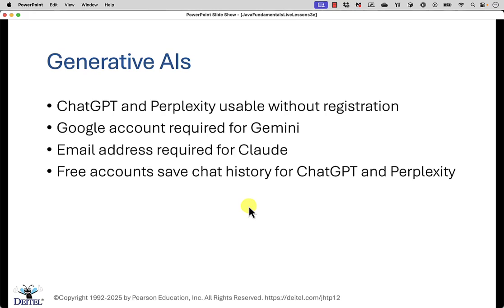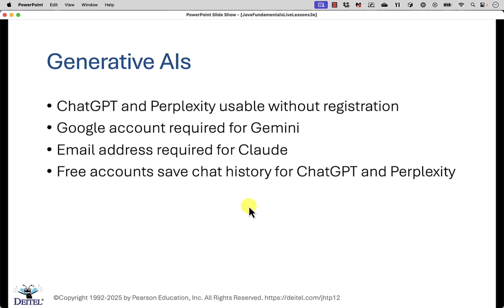Now, as far as registering for each of these, ChatGPT and Perplexity at the time of this recording allow you to use them without having to register at all. For Google's Gemini, you do need an account with Google, and for Claude, you need at least to provide them with an email address.